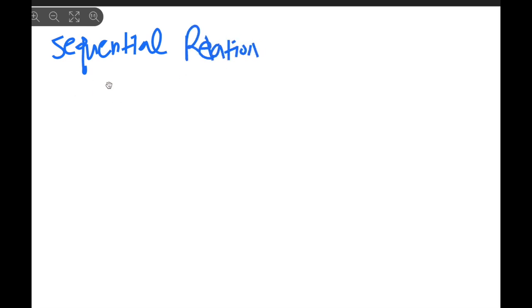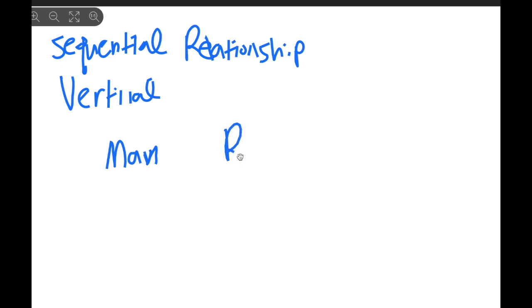I'm gonna make it a little smaller. We have a sequential relation, or we have the vertical relationship among the manufacturer, retailer, and consumer, right?